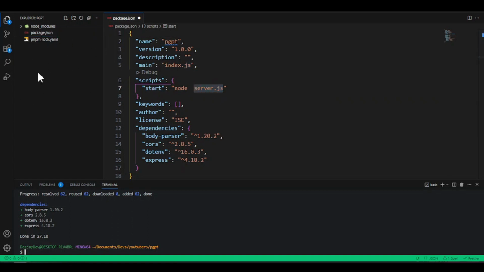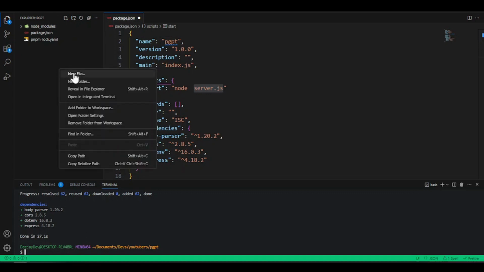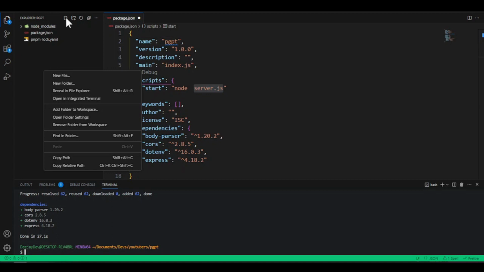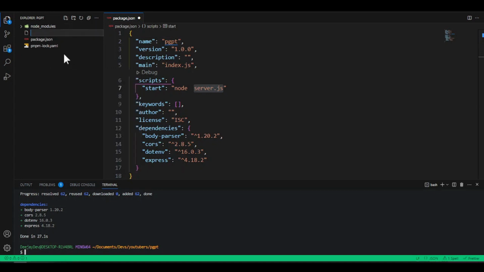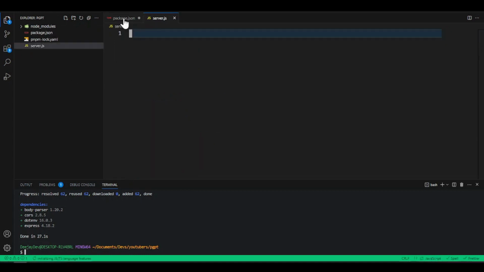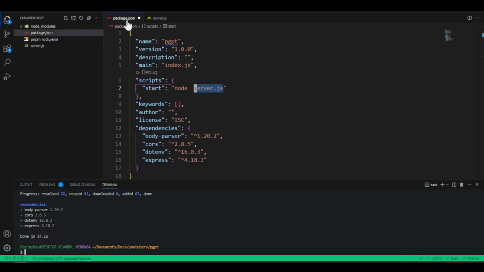So inside the root directory here, what we'll do is create a new file. You right click here in VS Code, or you just click this new file icon, and then we call it server.js. So in this file we will write all our backend code. It's going to help us serve our API.